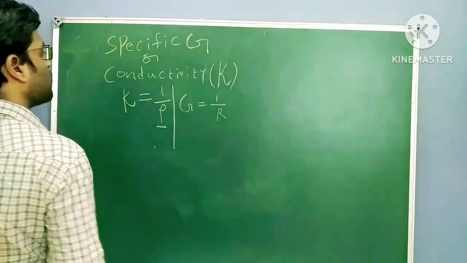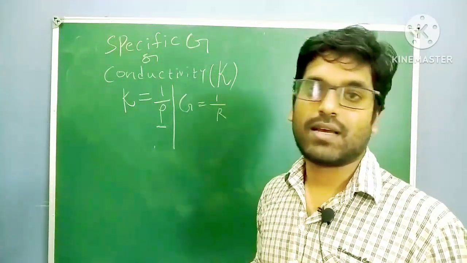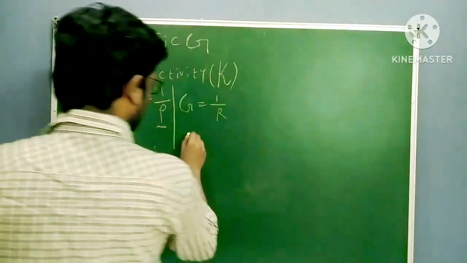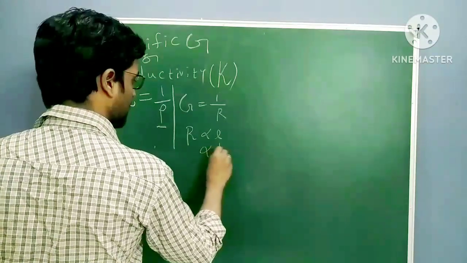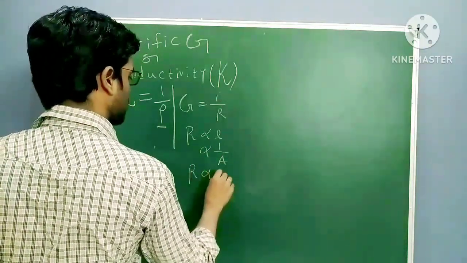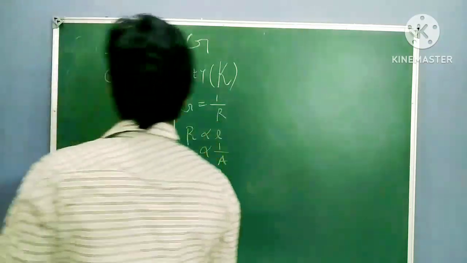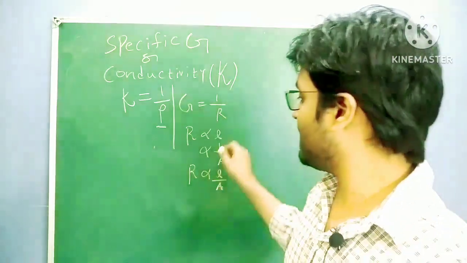Now you have to know one thing here. Resistance is directly proportional to the length and inversely proportional to the area. So combinedly I can write R is proportional to L by A. So what is the reason? Why is resistance directly proportional to the length? What is the length?